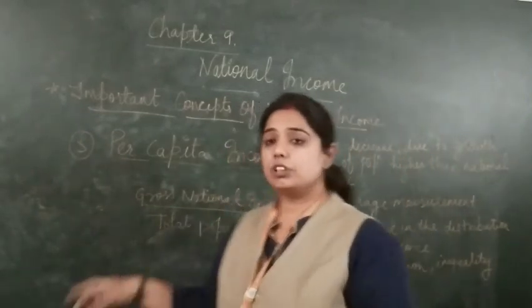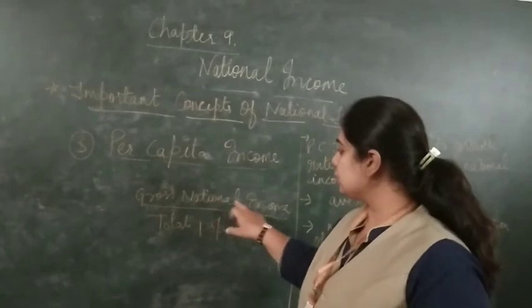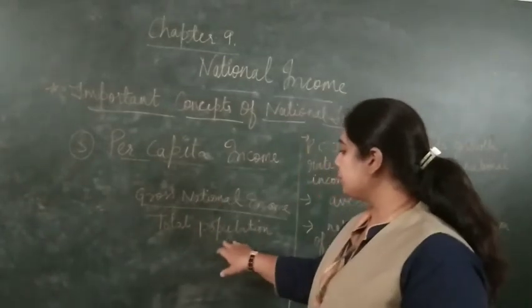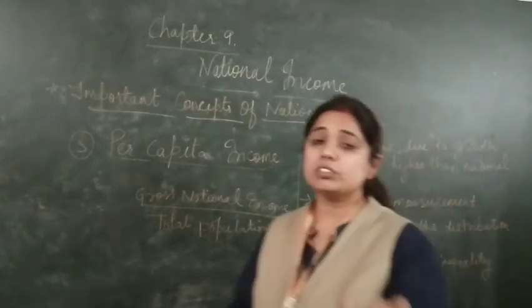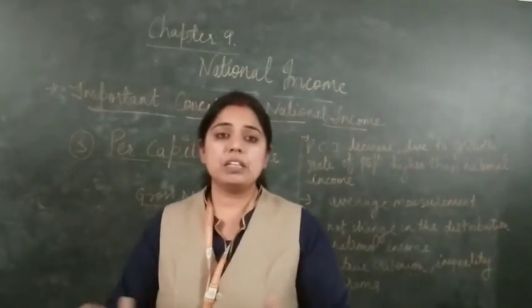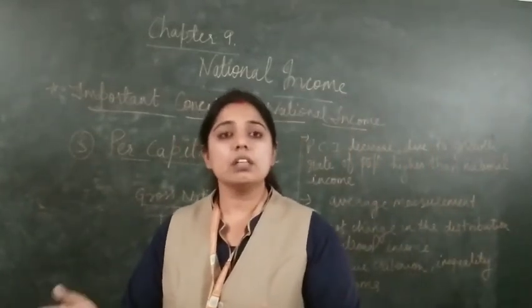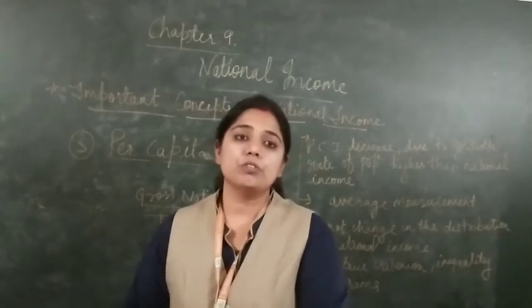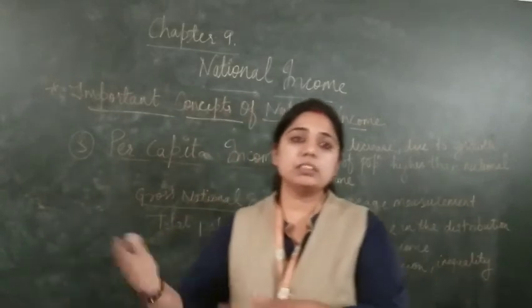Suppose the gross national income of our country is 60,000 crore and the total population is 2 crore. So approximately 30,000 will be the average per capita income. So we can say that on average 30,000 will be the income of one person, meaning per citizen.